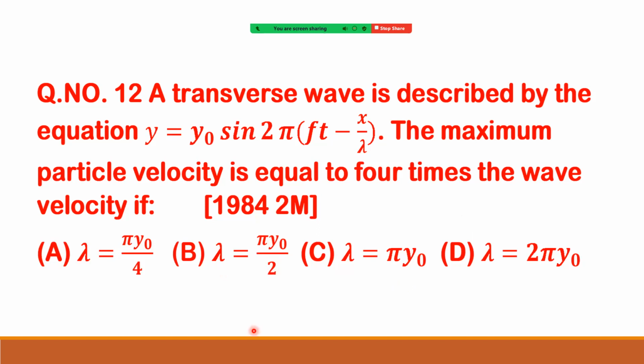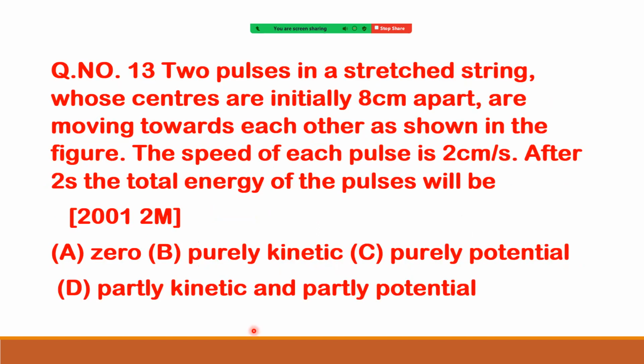Okay. See next problem. And this also previous IIT problem given 2001 for 2 marks. Two pulses in a stretched string whose centers are initially 8 centimeters apart are moving towards each other as shown in the figure. The speed of each pulse is 2 centimeters per second.